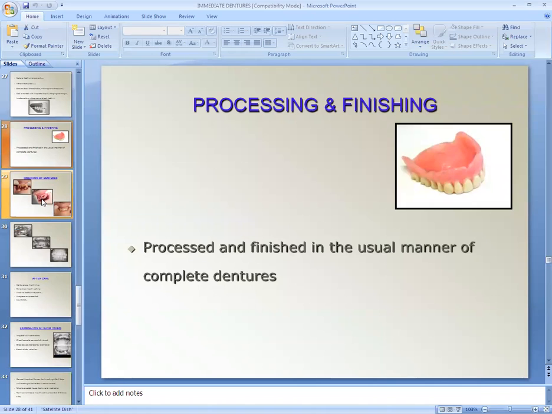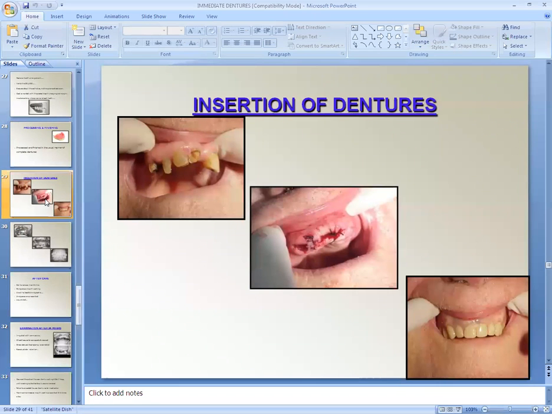So after fabrication of conventional denture, insertion of denture. So before insertion, we have to extract the teeth. After extracting the teeth, nice suture is given. We have to inspect for any bony spicule or any sharp bony margin. We have to file it nicely, and after that, sutures are given. Then denture is given to the patient.